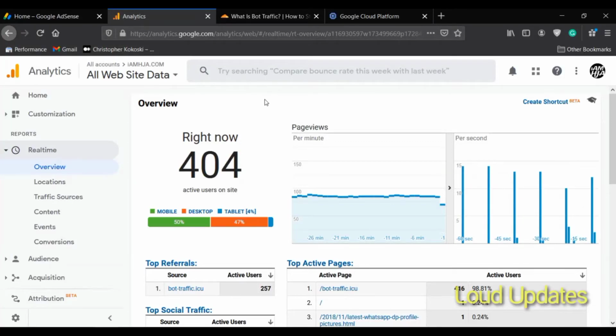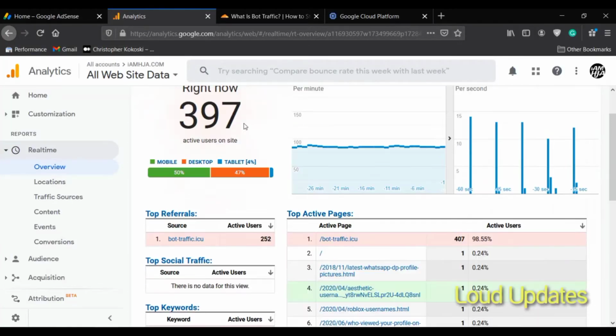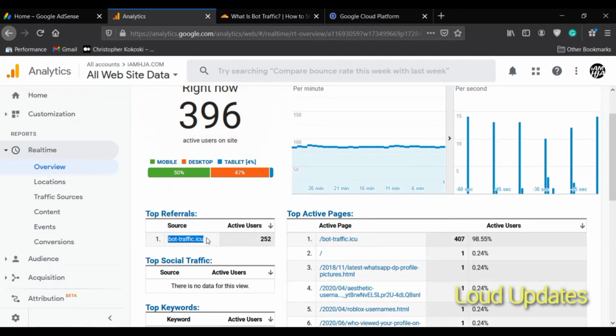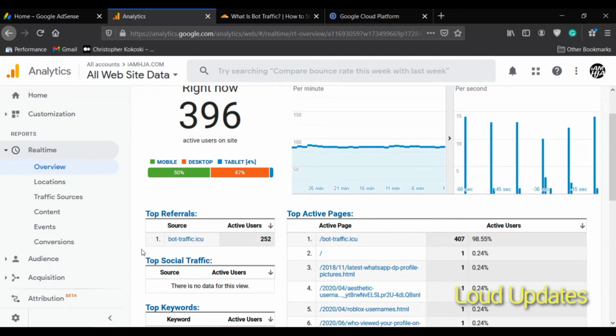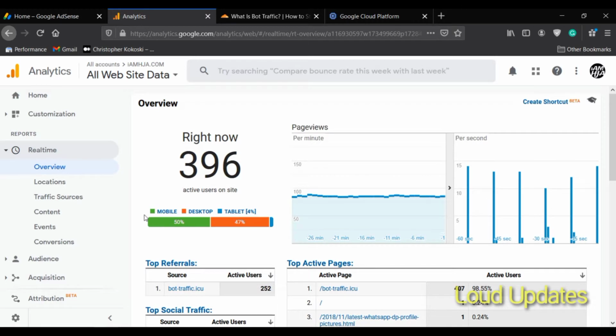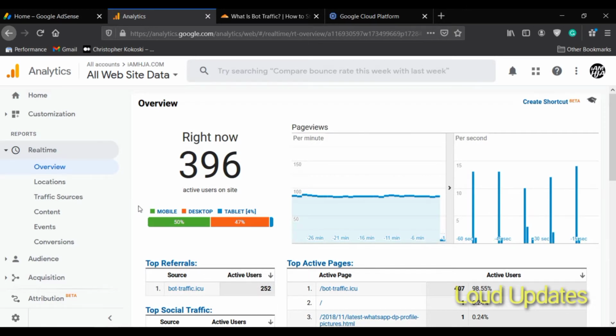Right now there are 400 people on my website. I don't know why this person is sending bot traffic to my website. I don't know why this person is doing this. So how do we stop this type of traffic?